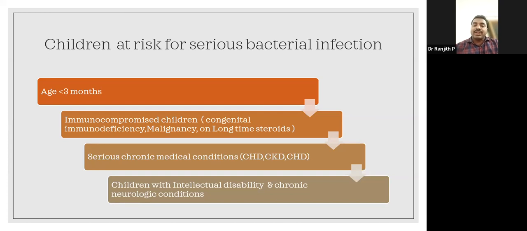And nowadays, children with intellectual disabilities, preterm babies and children with chronic neurological conditions are also presenting to our OPD. These children, the preterm babies, children with intellectual disabilities like ADHD, seizure disorder or any progressive neurological disease, are also at high risk of bacterial infection. So these are the children at high risk for serious bacterial infections: age less than 3 months, immunocompromised children, children with serious chronic medical conditions, and children with intellectual disability and chronic neurological conditions.